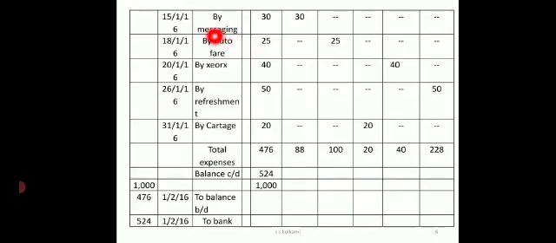Next on 15th we have paid for messaging charges, 30. Now messaging charges can be through telegrams or anything. So in the post and telegrams I will write 30.